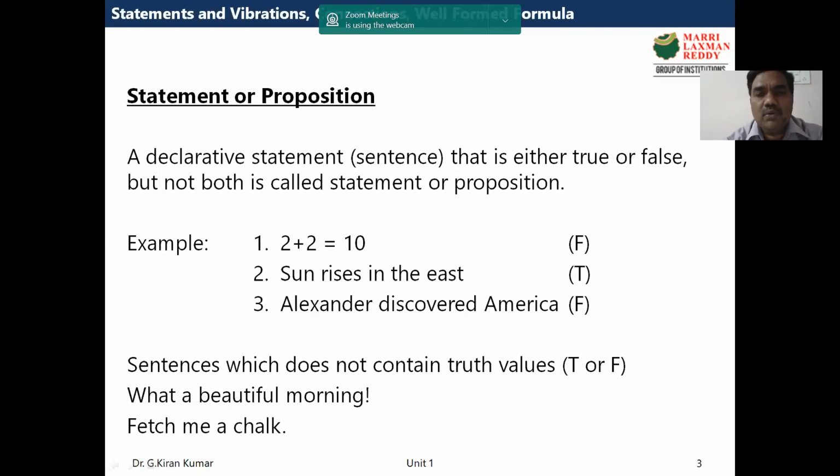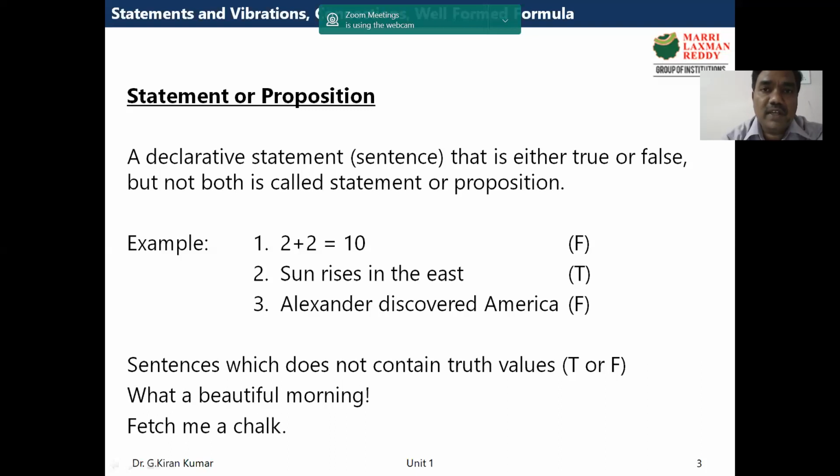So what is a proposition? Any statement which you can decide as either true or false, we call a statement. Now suppose you take some English statement, something like this: what a beautiful morning today. You cannot decide true or false, right? So that is not a proposition.